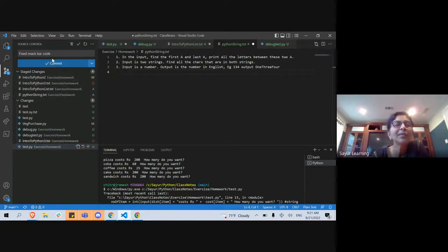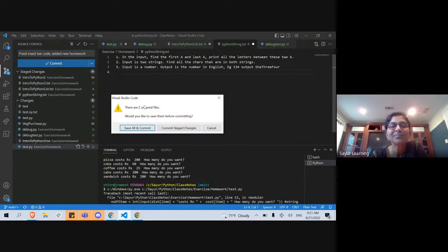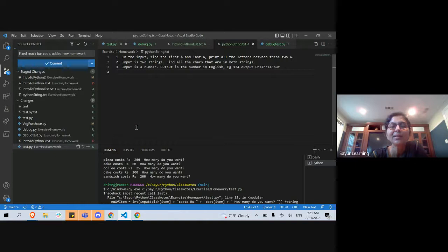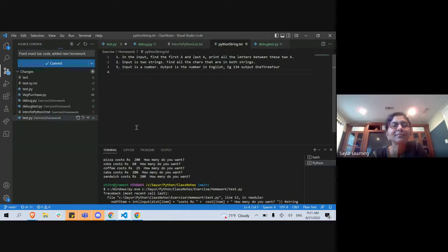So a couple of things I can add comments. Added new. Then I'm going to go do commit and push. Save all and commit. Okay, it's all done.